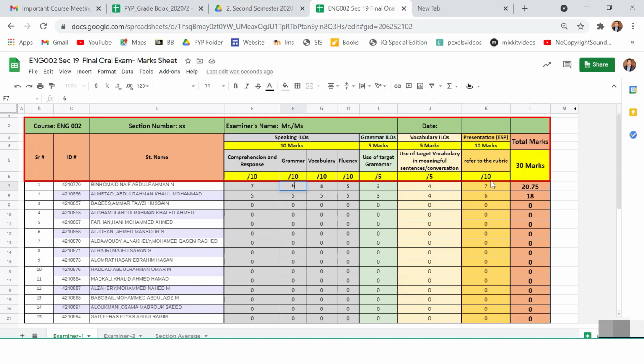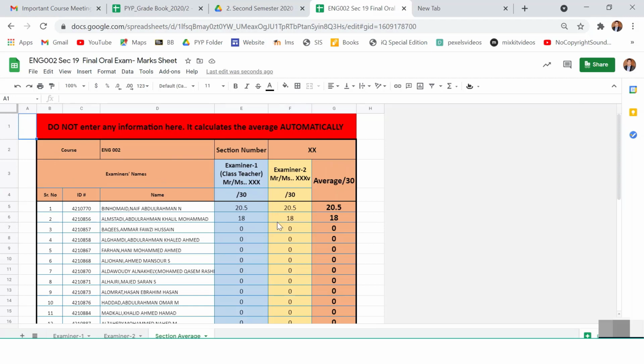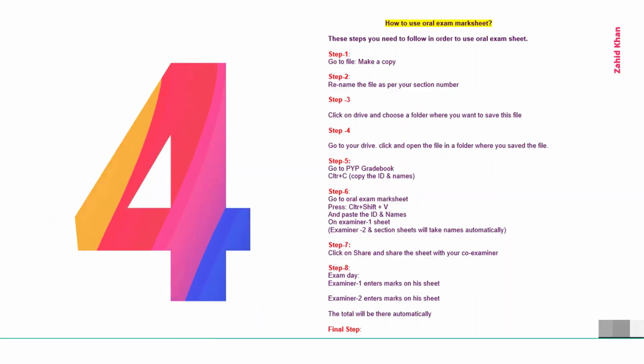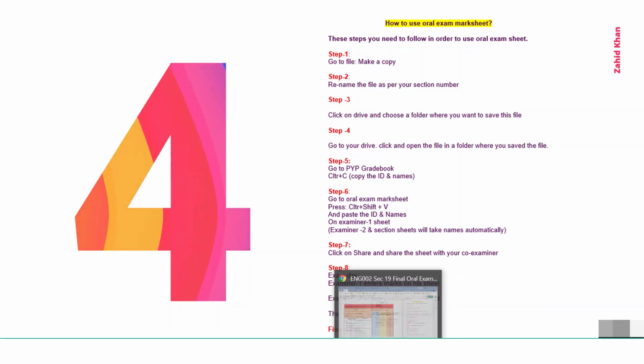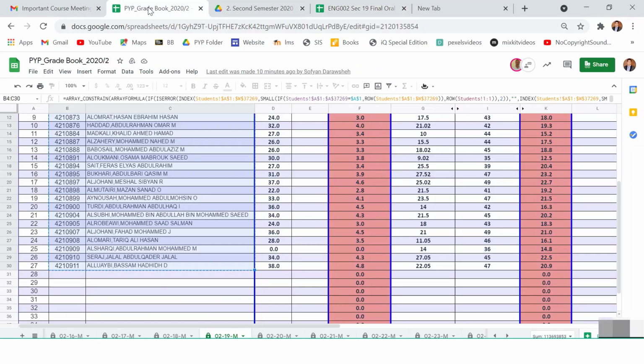Whatever marks the student gets in the presentation, you will put it here, and this is total marks out of 30. In this way, you as a class master, and your co-examiner, will use this sheet, and the section average will be automatically calculated here. So these are the steps you need to follow. If you look here, all the steps have been given. The final step is that you will simply take the marks from here and put them in the gradebook.